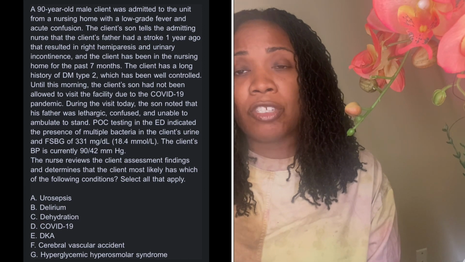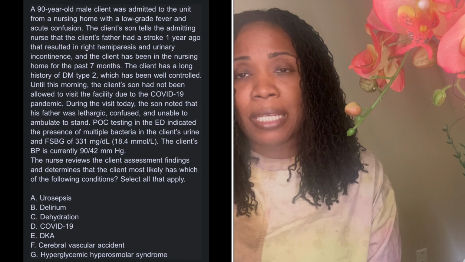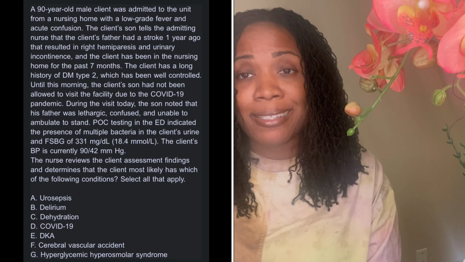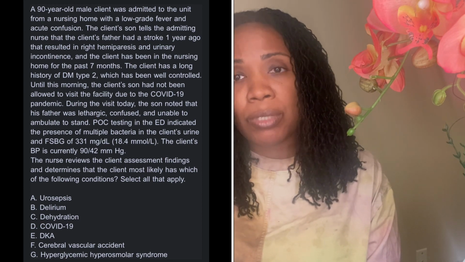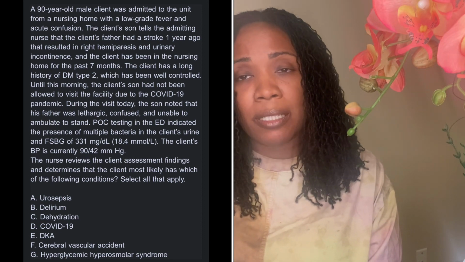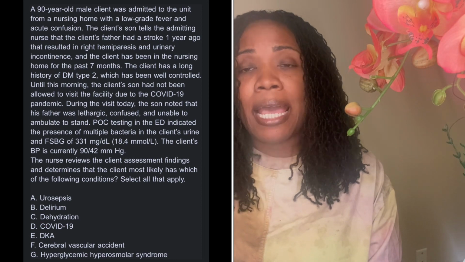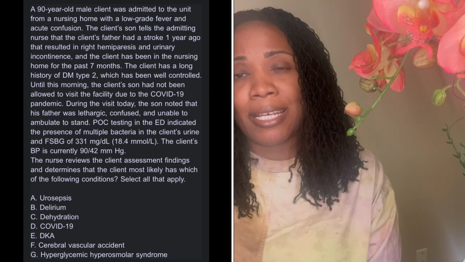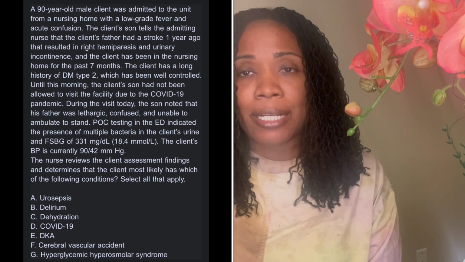Diabetic ketoacidosis usually happens when your sugars are really high and your body can't break down the sugars to use them as energy. So your body then goes to break down fats and proteins. And when your body starts to break down fats and proteins, it creates what are called keto acids. Those keto acids are what make you go into diabetic ketoacidosis. And that's when your patient goes through metabolic acidosis.